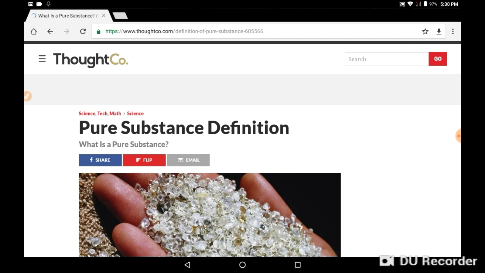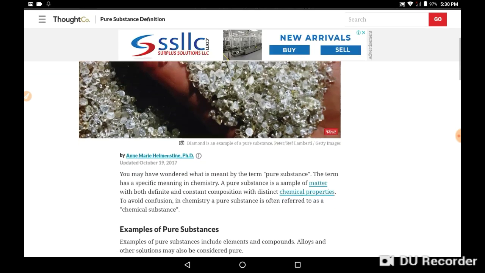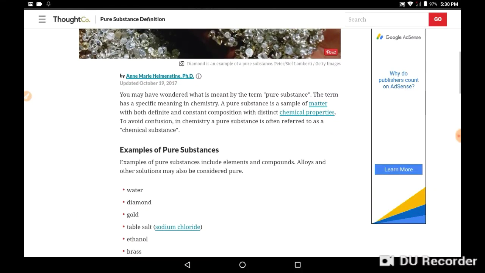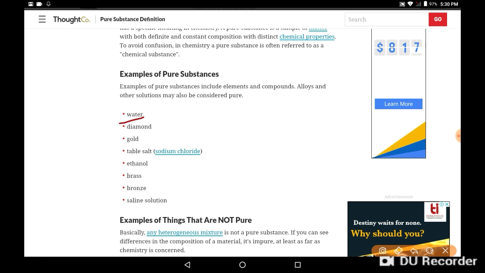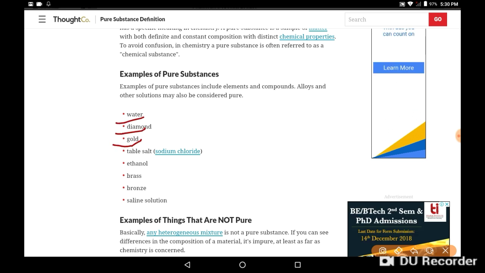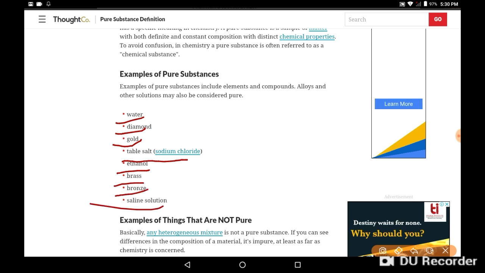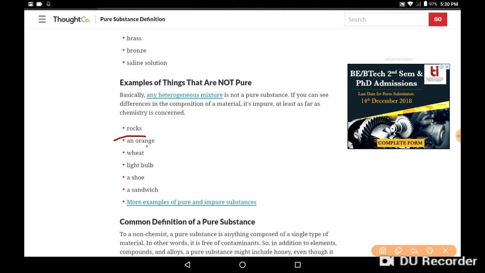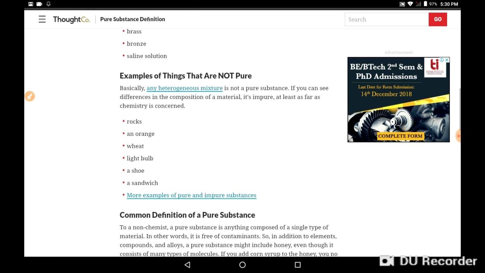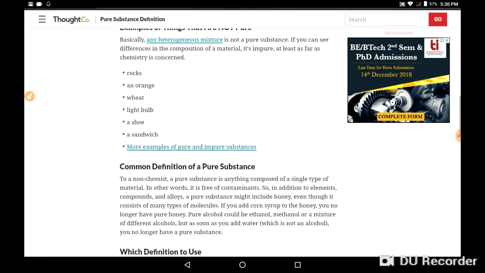Pure substances definition. Examples of pure substances are water, diamond, gold, sodium chloride, ethanol, brass, bronze, saline solution. Examples that are not pure: rock, orange, wheat, light bulb, shoe, sandwich, etc. Common definition of a pure substance.